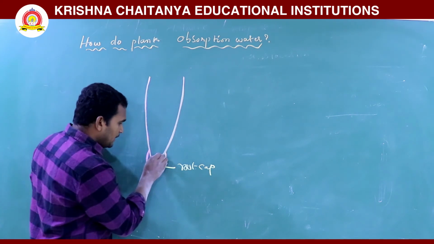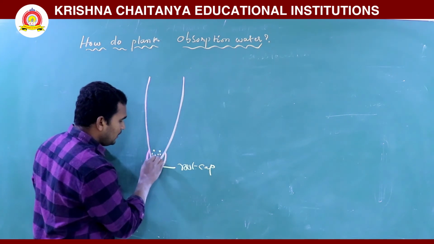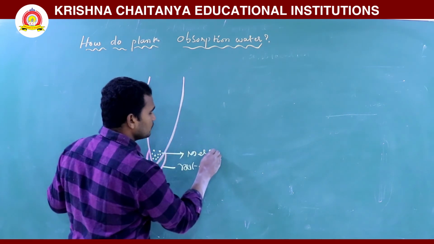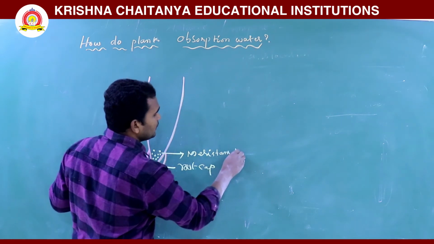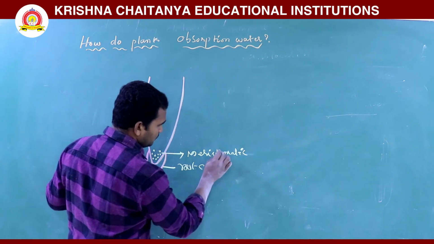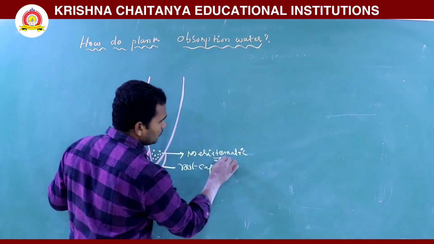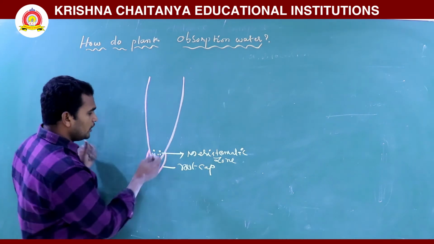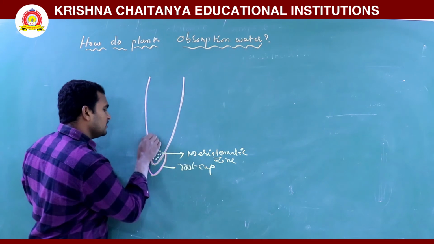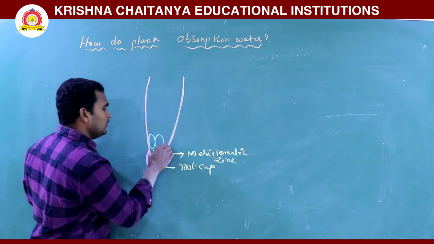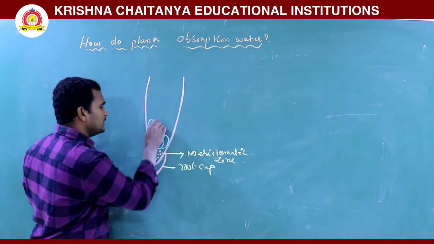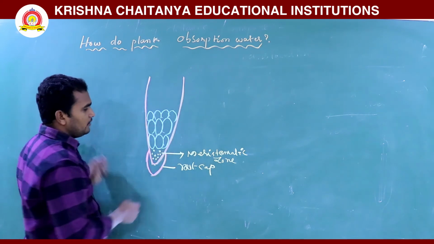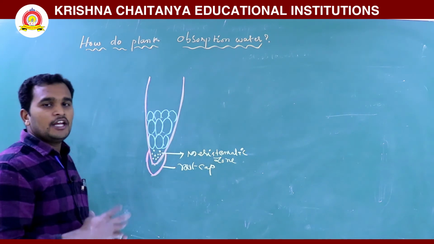Here meristematic cells are there. This is called the meristematic zone, the zone of meristematic cells. These cells are continuously, repeatedly and rapidly dividing. So finally what happens? The cells are elongated and enlarged.